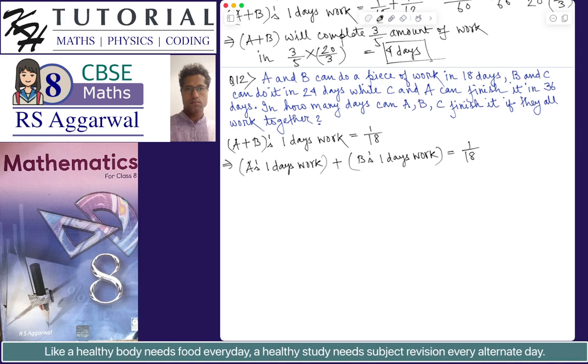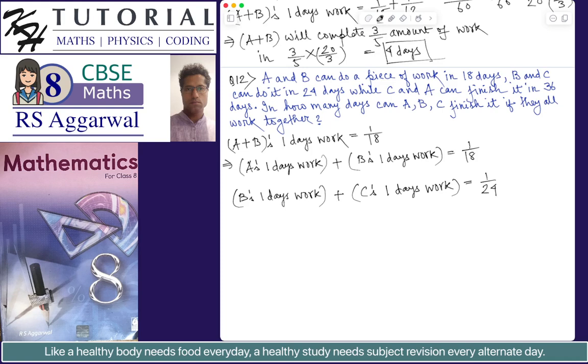Similarly, it is given that B and C can do it in 24 days. That is, B and C, when working together, can complete the work in 24 days. So we can say that B's 1 day's work plus C's 1 day's work is equal to 1 by 24.